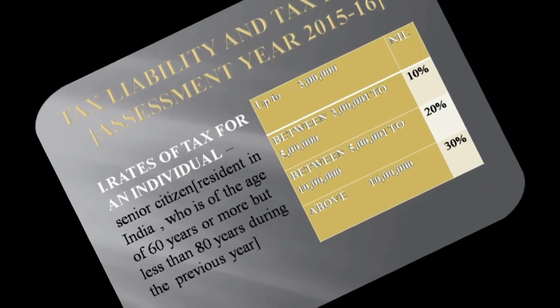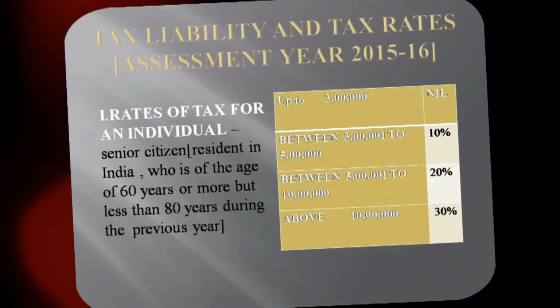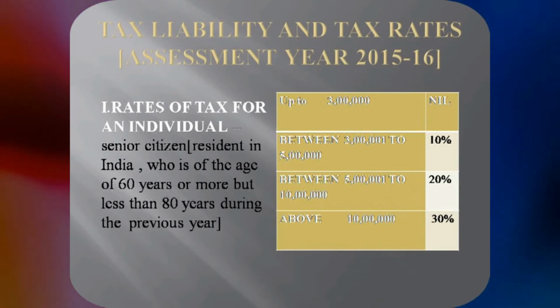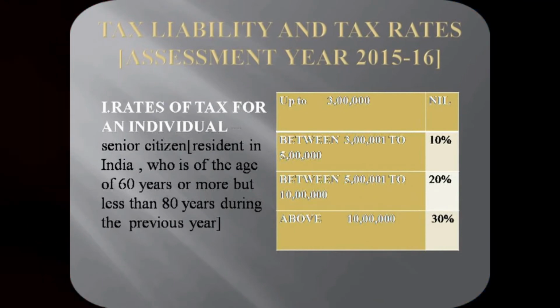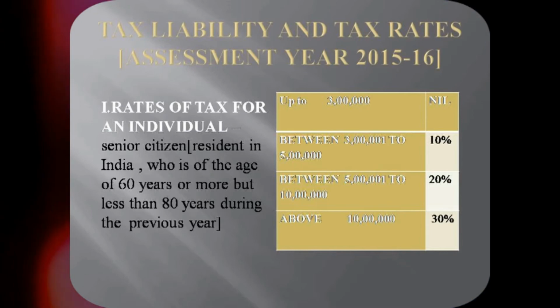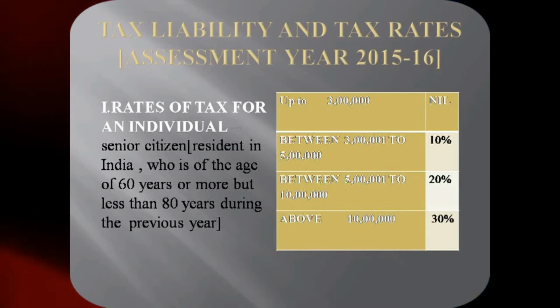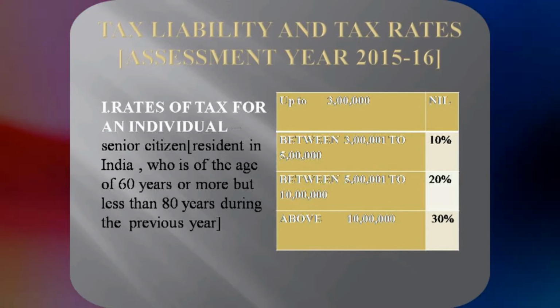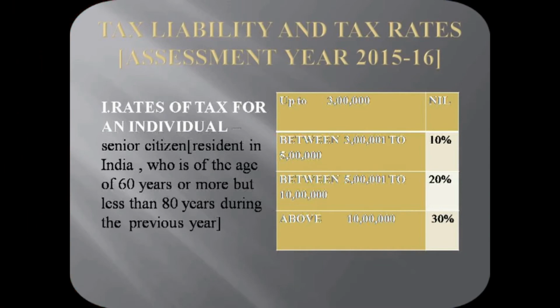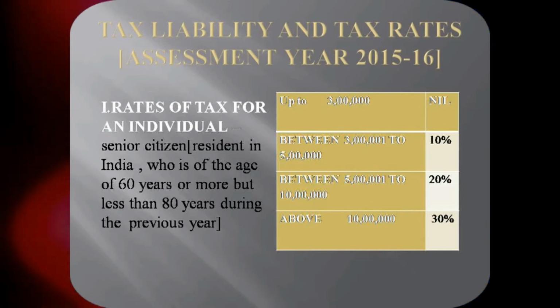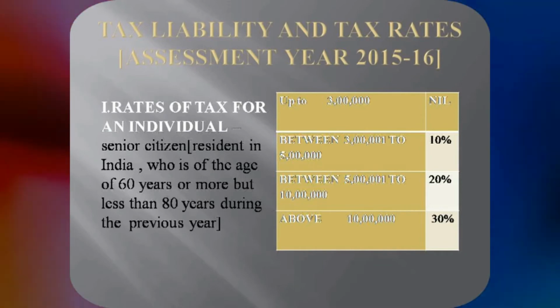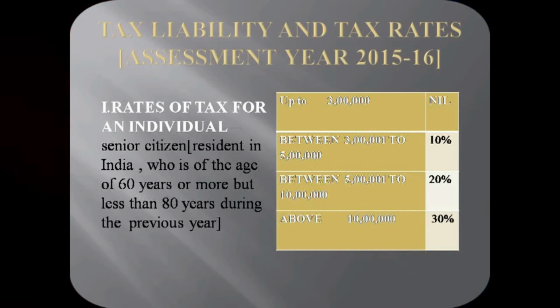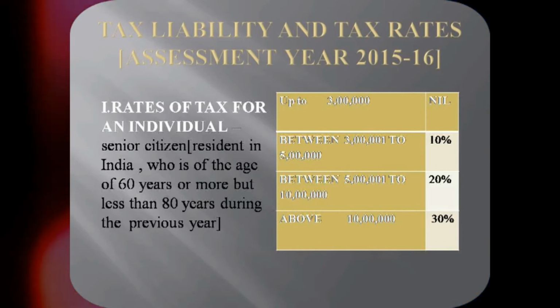Now let us discuss the tax rates which are applicable to an individual. For the assessment year 2015-16, we have 3 types of assessees, that is 3 categories. The first one is the senior citizen. Senior citizen means those who are between the age of 60 and 80. So those who have crossed 60 years and are below 80 years come under the first category.